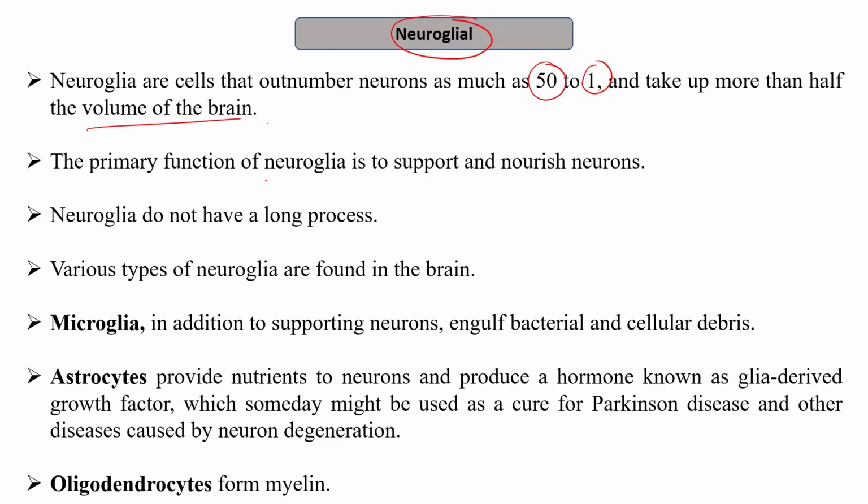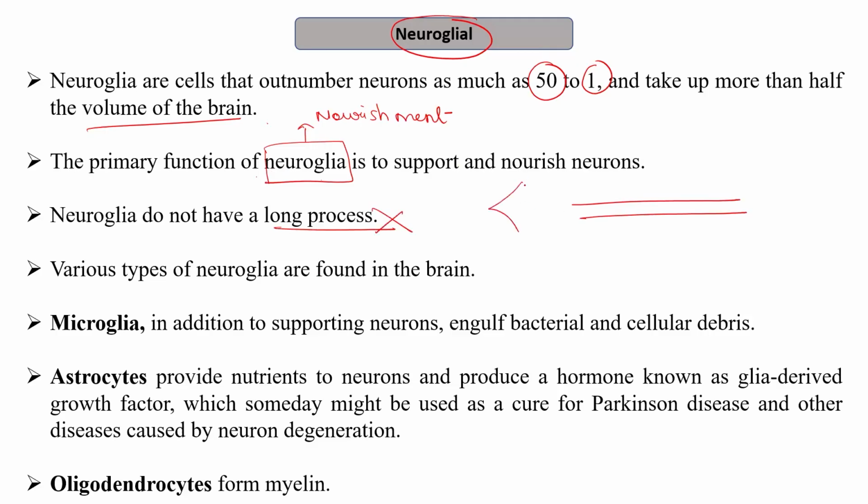What is the primary function of the neuroglial cells? The primary function is to provide nourishment to the neurons, and these neuroglial cells do not have a long process. So unlike the neurons, which have a long process known as the axon, neuroglial cells do not have a long process, and various types of neuroglia are found in the brain. For example, we have microglia, astrocytes, oligodendrocytes, etc.